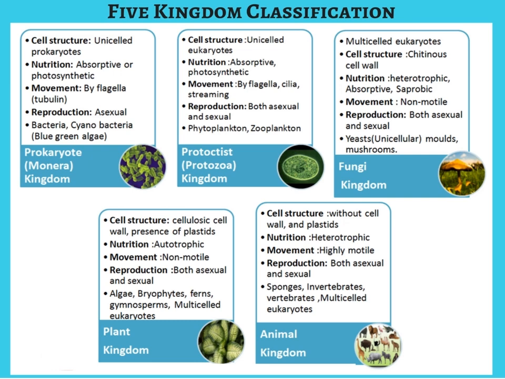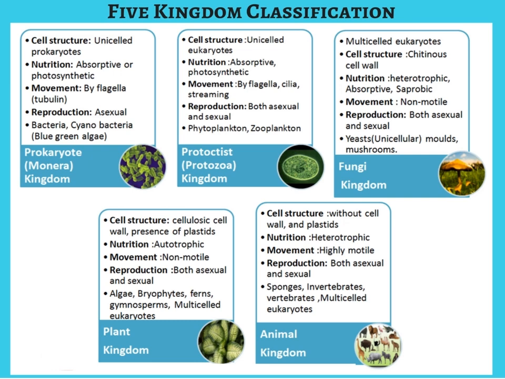If we move further, the second kingdom is known as Protist or protozoan kingdom. The cell structure is again a unicellular organism, but they are not prokaryotic. They are eukaryotic. That is, they have a better division of labor.